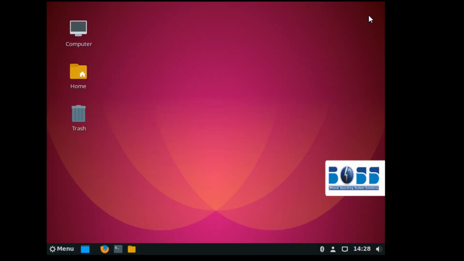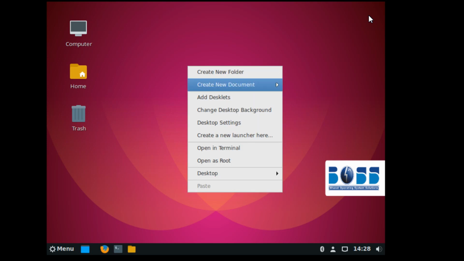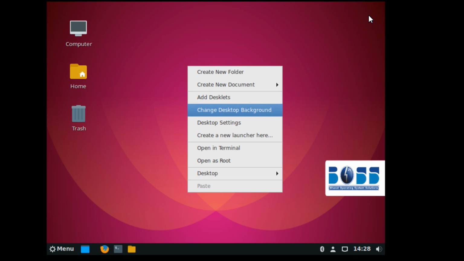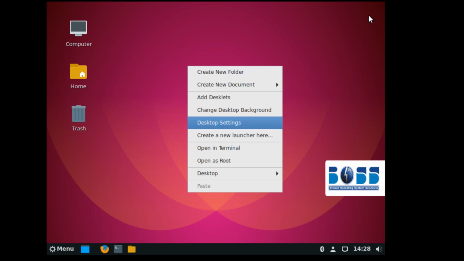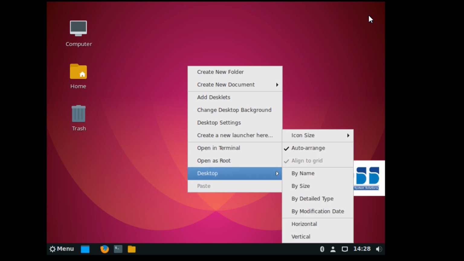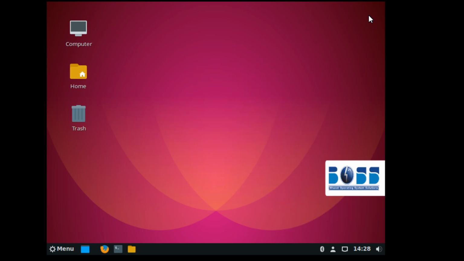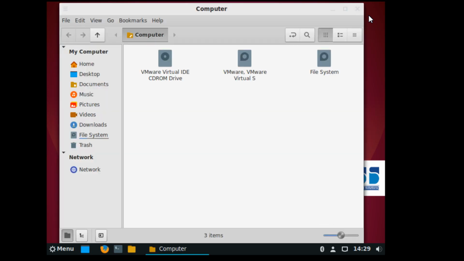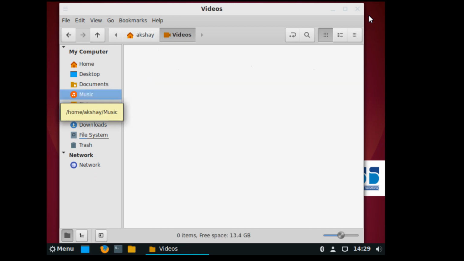This is the screen, the home screen actually. Right click and you can explore all the menus over here. You can see all the options and submenus as well. Double click on computer and you can see the folder hierarchies in the left panel, and you can explore these folders as well, or else you can save your data in this.